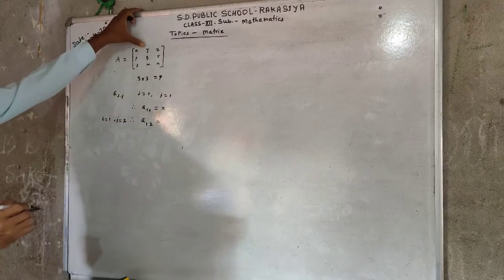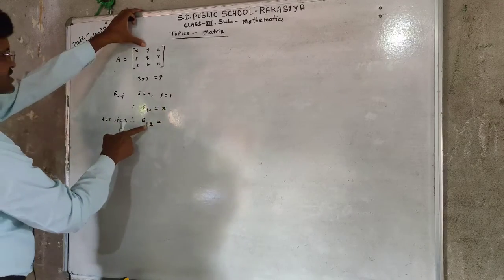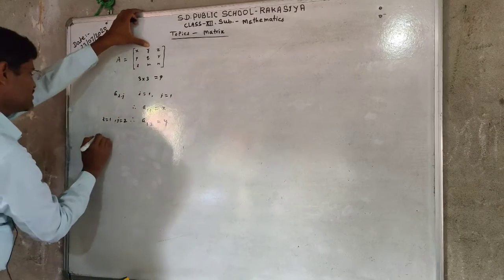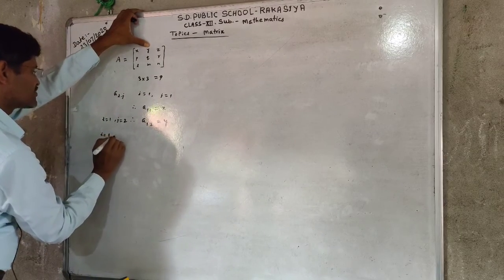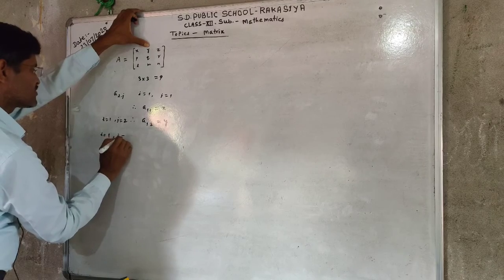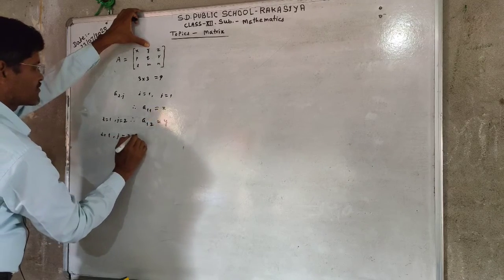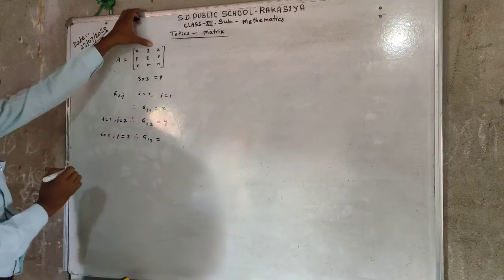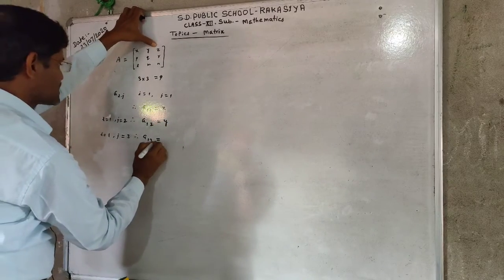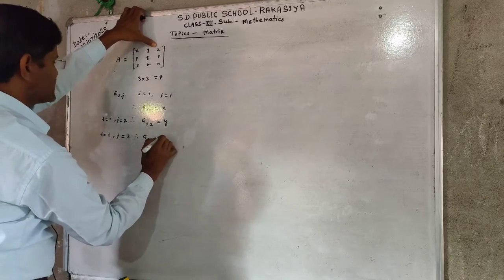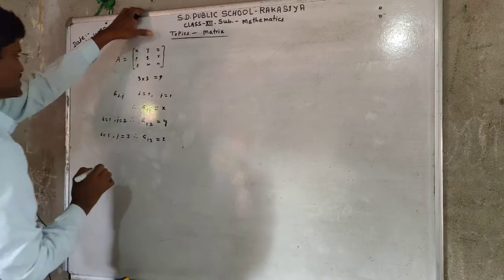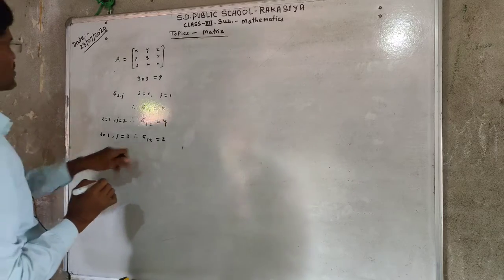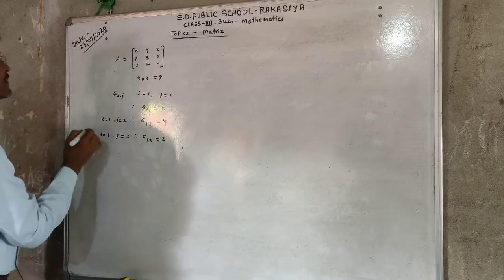In the given matrix, the element at first row and second column is Y. Similarly, if i equal to 1 and j equal to 3, therefore a13, the element at position a13 is Z, which means the element in the first row and the third column.